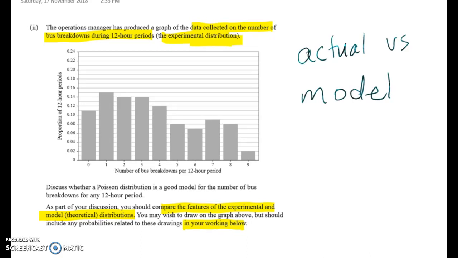Okay, so hopefully you've had a chance to write some things down, and so have I. The thing I'm going to do first is show you what my answers look like. Then I'm going to come back and go through where I got all the numbers from, because this is a question where you can get into quite a lot of great detail.